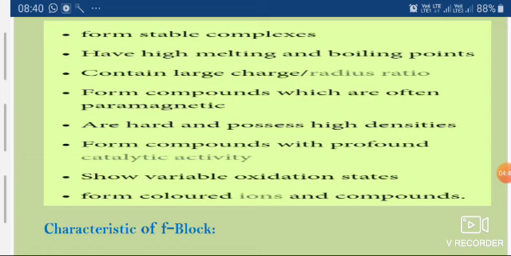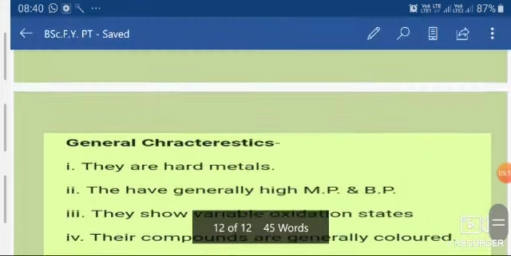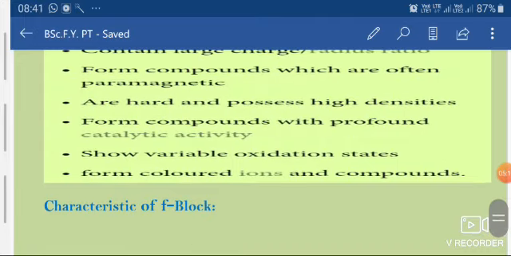As these compounds are formed, they have the catalytic property, so in most cases the catalyst used belongs to the D block, because they have a larger surface area so that they can absorb the maximum amount of reactants, and they form catalysts in maximum numbers.